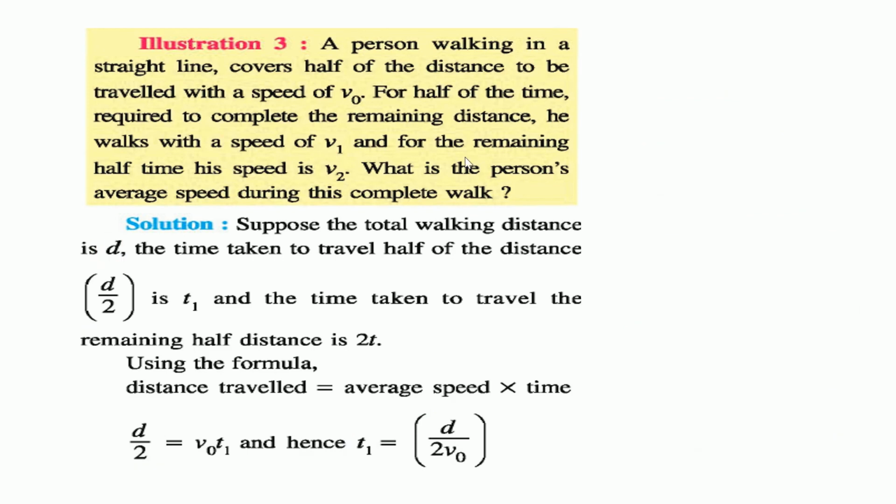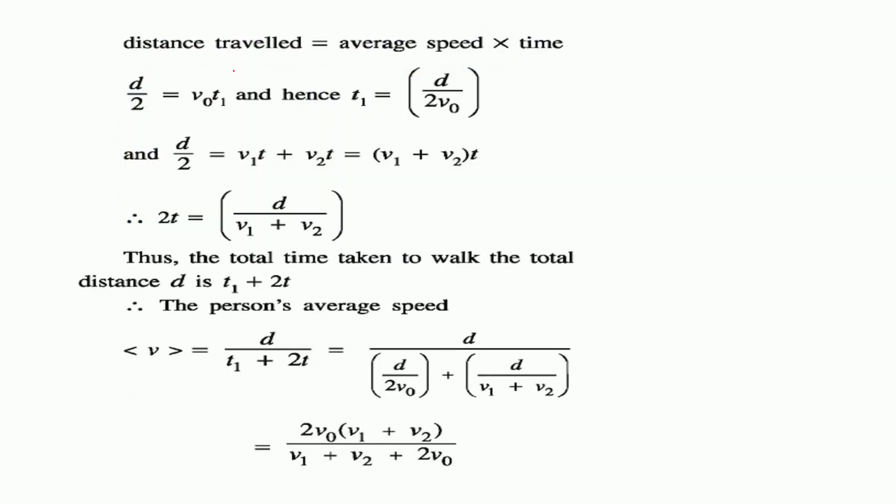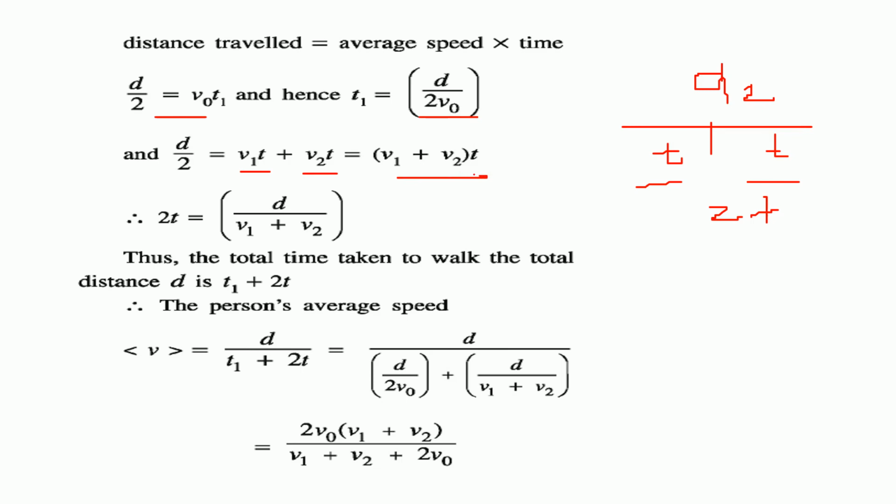Now let us go to the next half. This d by 2 is covered in how much time? We say that this is 2t. Why do we take 2t? Let us take this as t, this as t. For the computation, d by 2 will be v1 into t plus v2 into t. So this will be v1 plus v2 into t. So 2t will come here and v1 plus v2 will go down. So 2t is d by v1 plus v2.